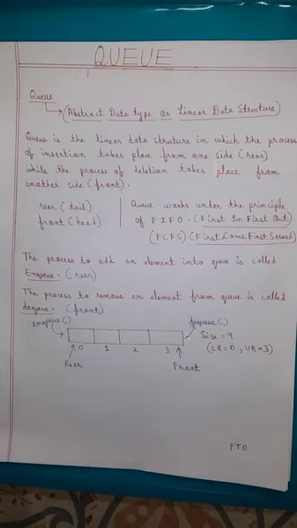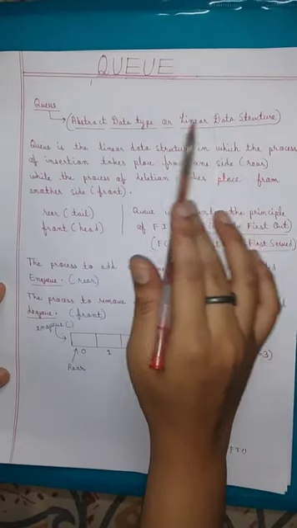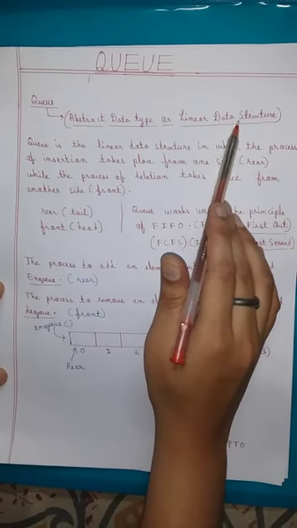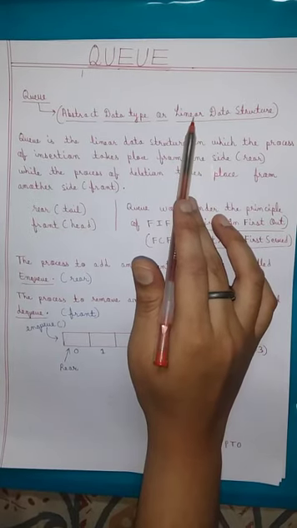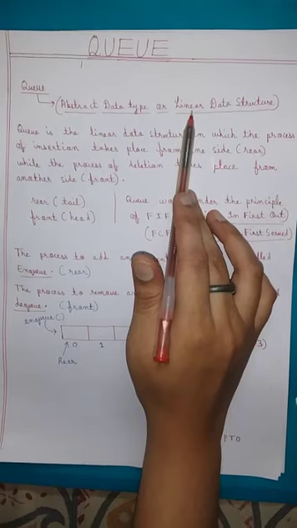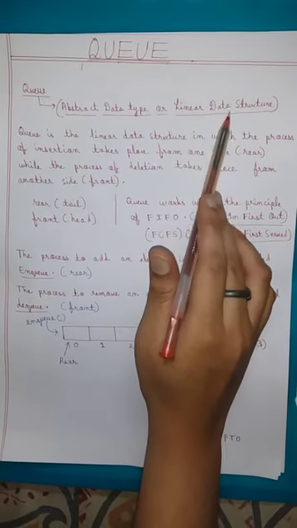Queue. What's a queue? Queue is an abstract data type or linear data structure. So what is this linear data structure? Linear data structures are those structures which exhibit the property of adjacency between the elements. That is, if we know the position of an element, we can also know the position of the previous element or the position of the next element.